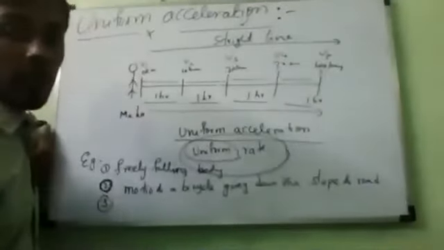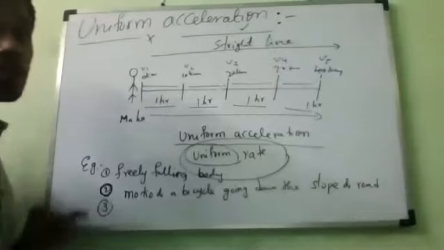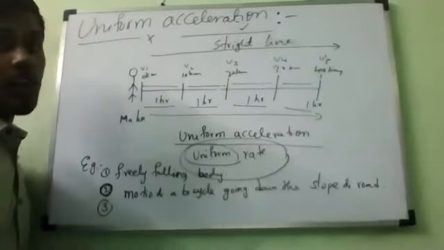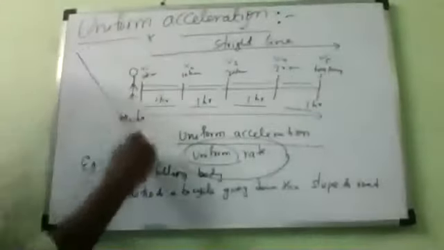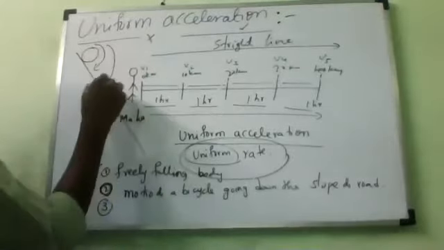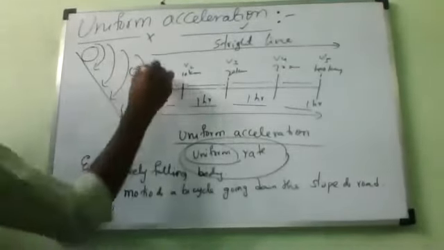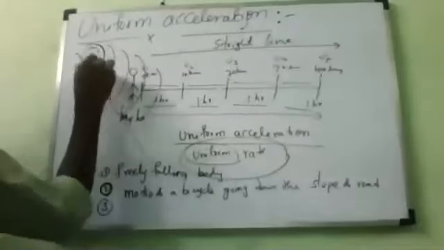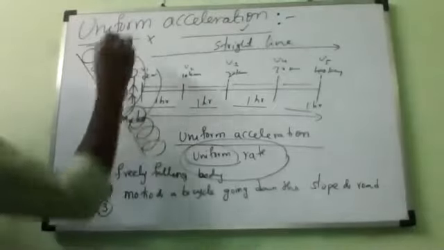The next example of uniform acceleration is the motion of a ball rolling down an inclined plane. Suppose you take an inclined plane and drop the ball there. Will it go with uniform velocity, or increasing or decreasing velocity? It means uniform acceleration.